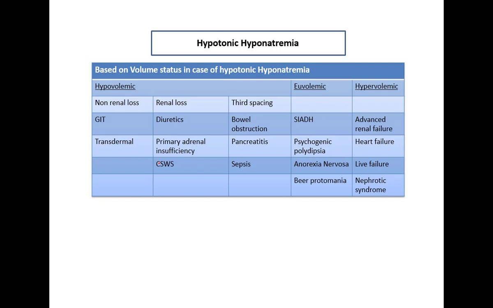But the patient has a euvolemic condition. In the case of hypervolemic, in all those conditions where secondary hyperaldosteronism comes into play, there is less effective circulating volume. Because of that, the RAS system is activated, and in that condition the patient has hypervolemic hypotonic hyponatremia, like in advanced renal failure, heart failure, liver failure, and nephrotic syndrome.